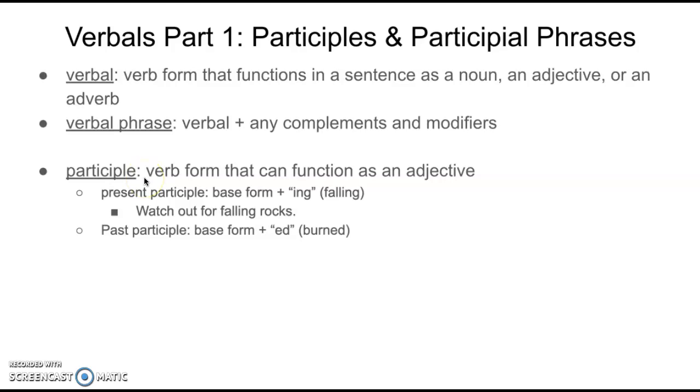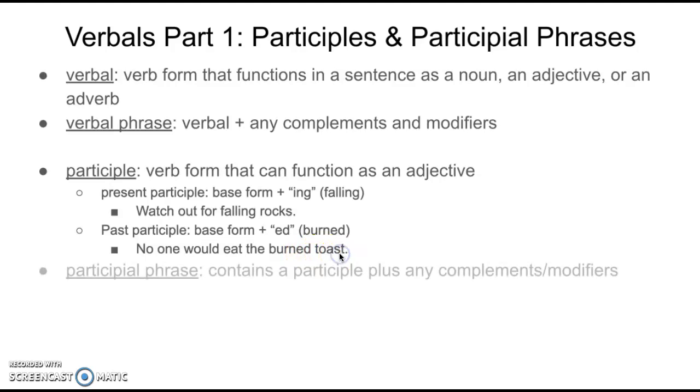You can also do it with past participles, like burned. No one would eat the burned toast. Burned, in most cases, would be functioning as a verb. We burned the house down. But in this sentence, burned is describing the toast. A participial phrase is just when you have a participle plus any complements or modifiers. Let's look at some examples.